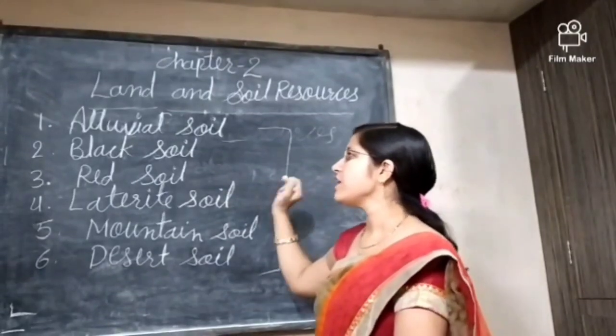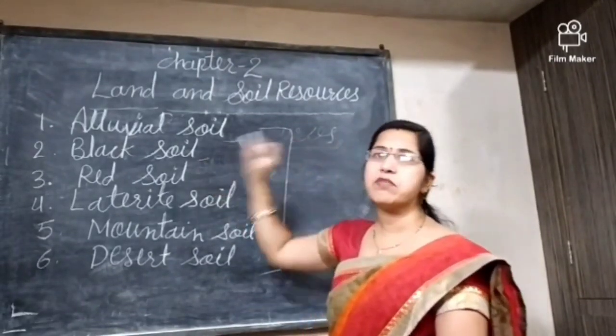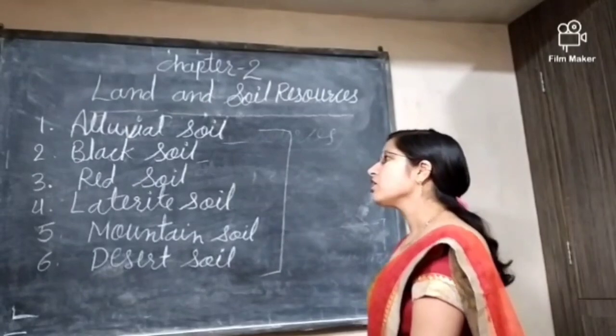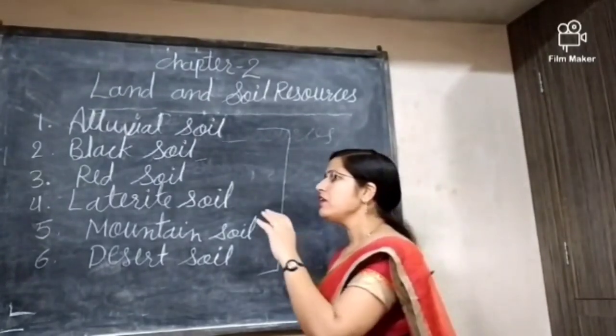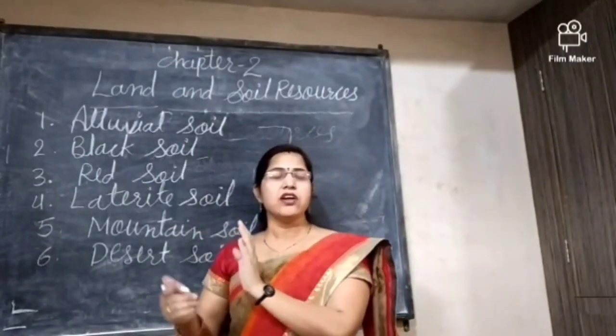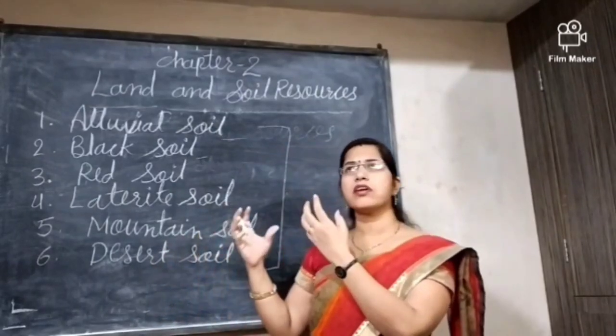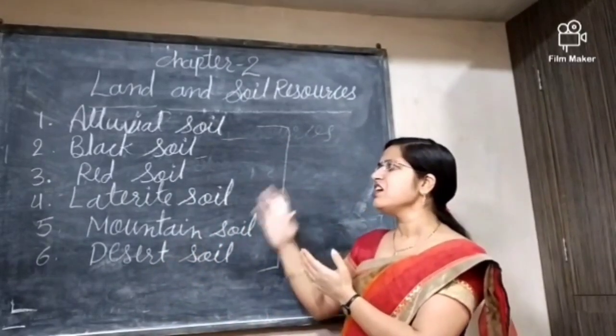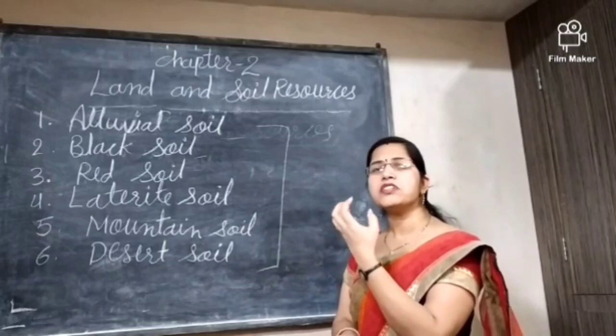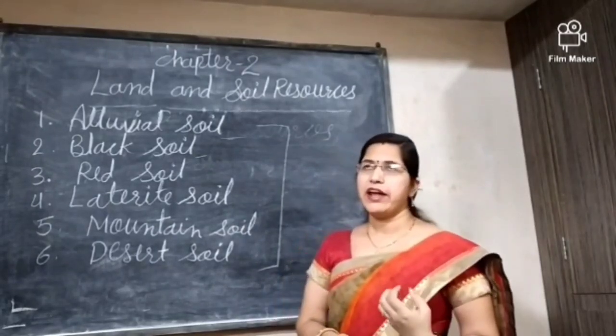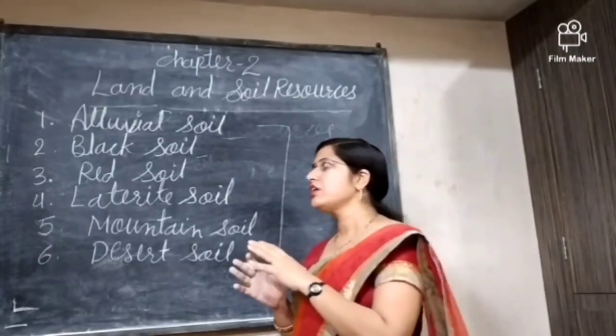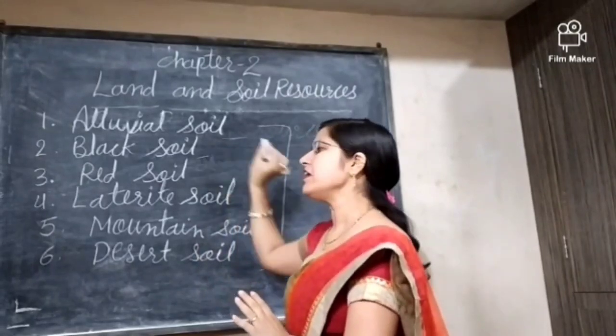You will see that this black soil is very suitable for cotton crops, and it has a great capacity to hold water, and it is black in color and very fertile.